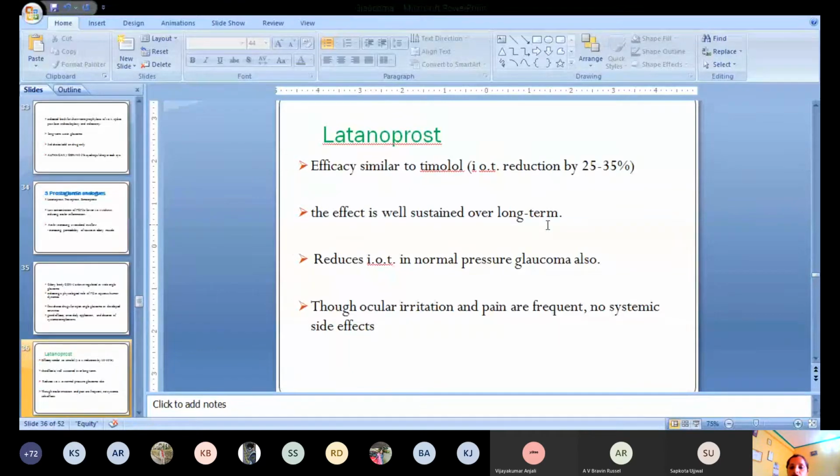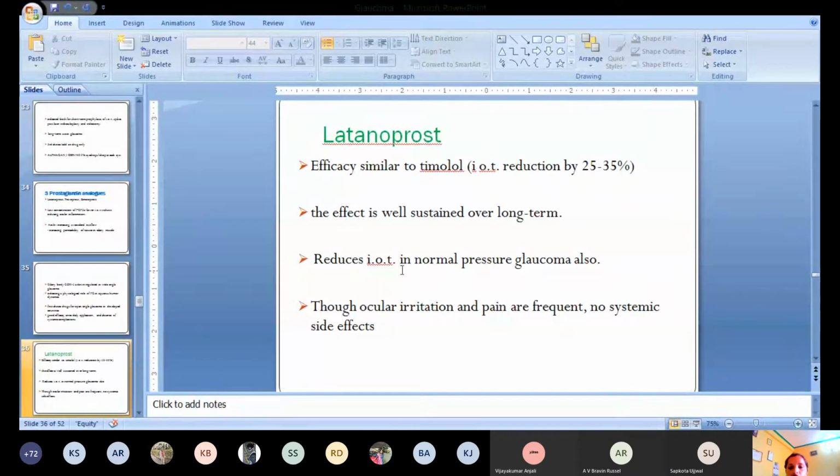Even on discontinuation of this drug, its action continues. So patient compliance is also good. If the person forgets to instill these drops, there is no problem, as the drug continues working.